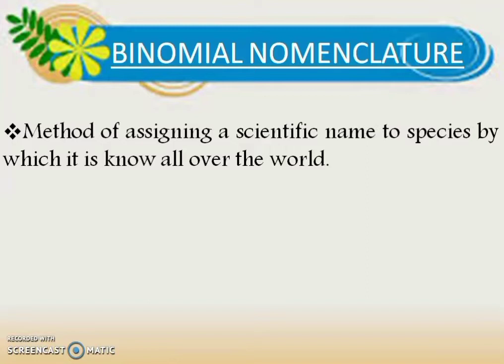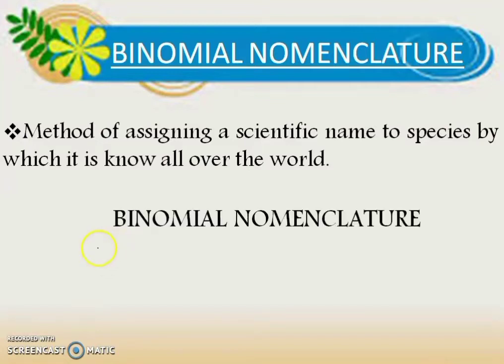Whenever a particular species is discovered, we assign a particular scientific name by which that species gets its own identification, by which it is known all over the world. Now let's see, here it is written binomial nomenclature. You can see the word bi, and we know that bi means two. So it implies that under binomial nomenclature, the name assigned to a particular species contains two different